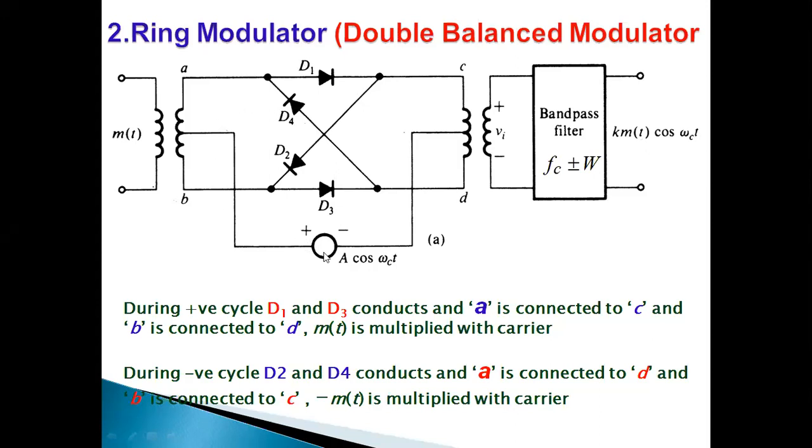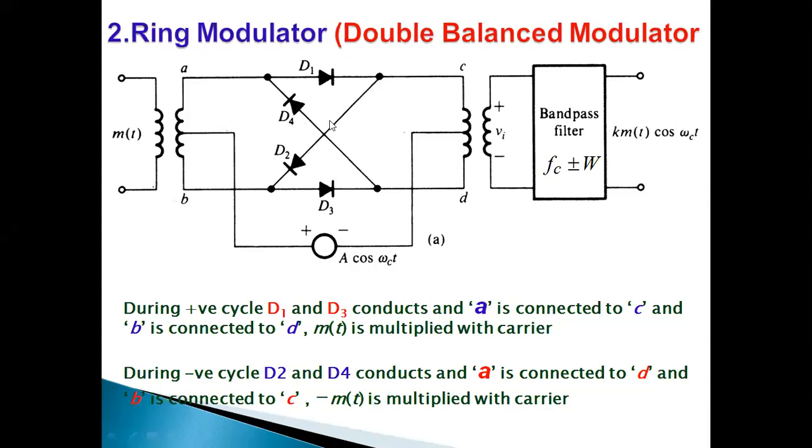So whenever I apply the positive carrier from the carrier signal, the outer diodes are switched on and the inner diodes are switched off, presenting infinite impedance. That is, D1 and D3 conduct, they are forward biased. So the modulator multiplies the baseband signal by +1.